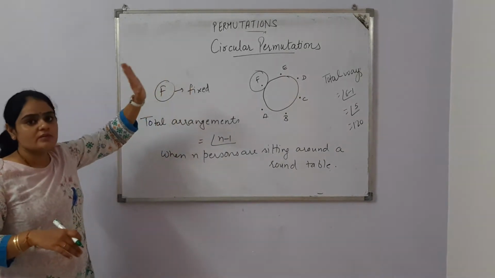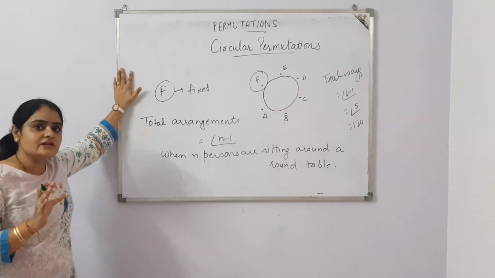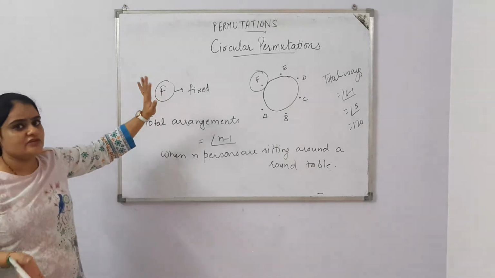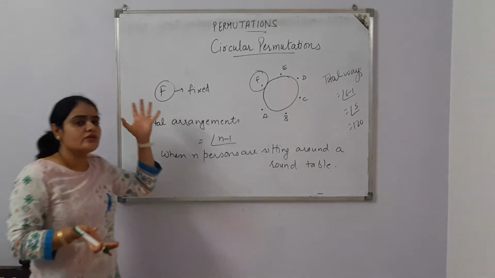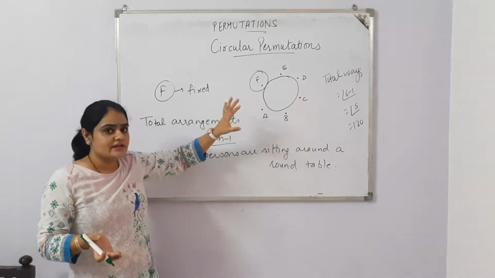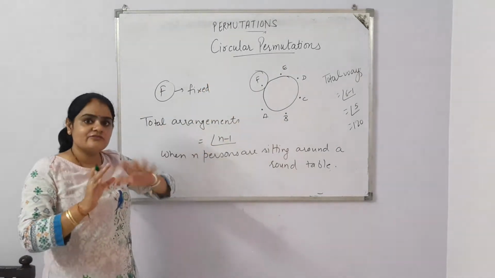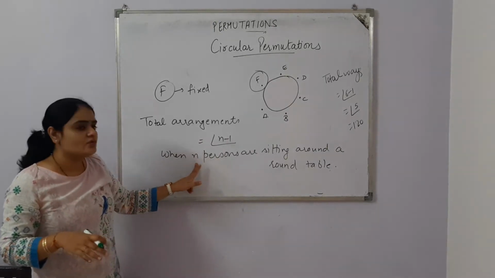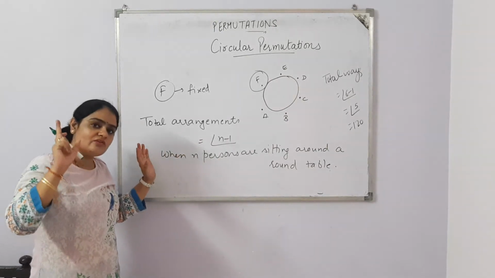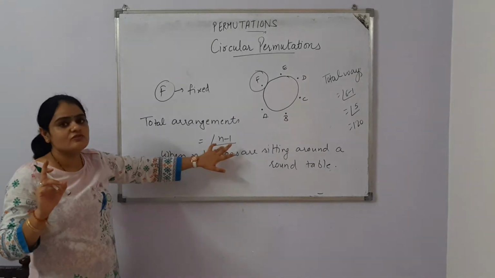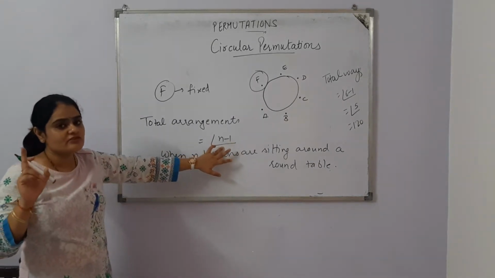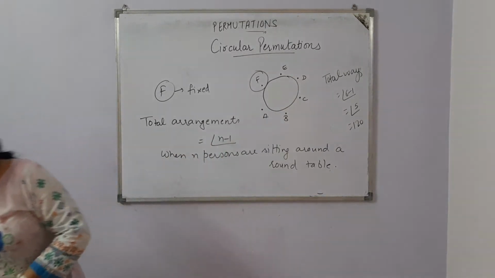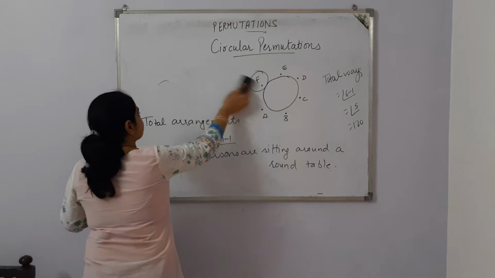What do you mean by circular permutation? In circular permutation, we cannot say who is at the first position and who is at the last position. In that case, we fix one position, and after that the left persons can shuffle their positions. So if n persons are there, and we fix the position of one person, then total n minus 1 positions can be shuffled. So total arrangements are n minus 1 factorial. Now there are two types of circular permutations.